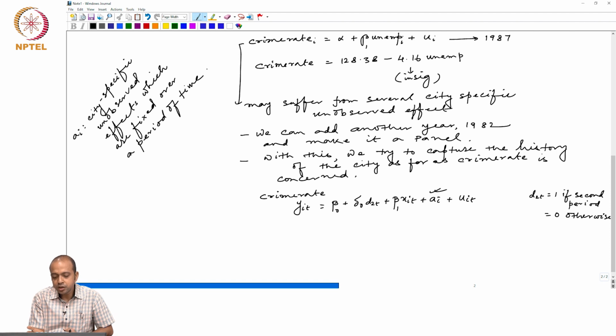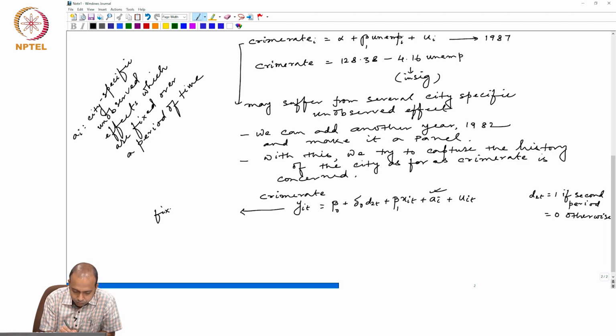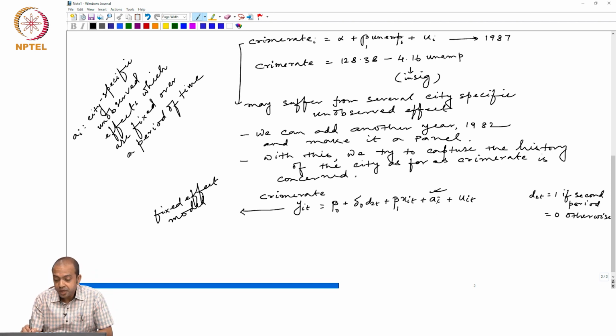So this should be our modeling of a simple panel data, which is called a fixed effect model. Why is this called fixed effect? What is fixed here? The city specific features are fixed over a period of time. That is why it is called a fixed effect model, right?